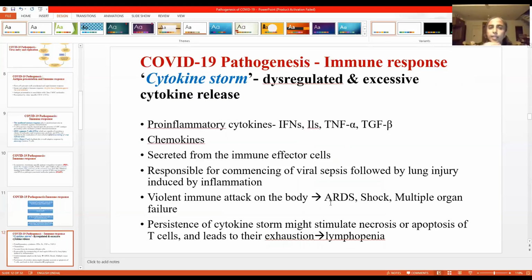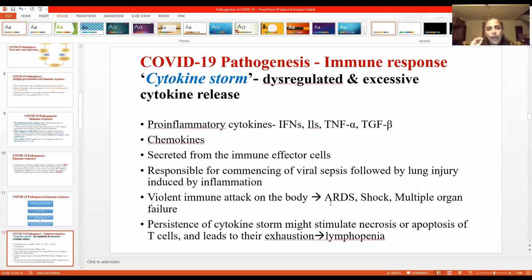So you've been hearing about something called cytokine storm. Cytokine storm, what is it? It is a dysregulated and excessive cytokine release, which is more than what is needed to ward off the organism. So these include pro-inflammatory cytokines, like I told you, and chemokines, which are secreted from the immune effector cells. And these are responsible for commencing viral sepsis, followed by lung injury, and also injury in other organs. But mainly you have lung injury in SARS-CoV-2 infection.